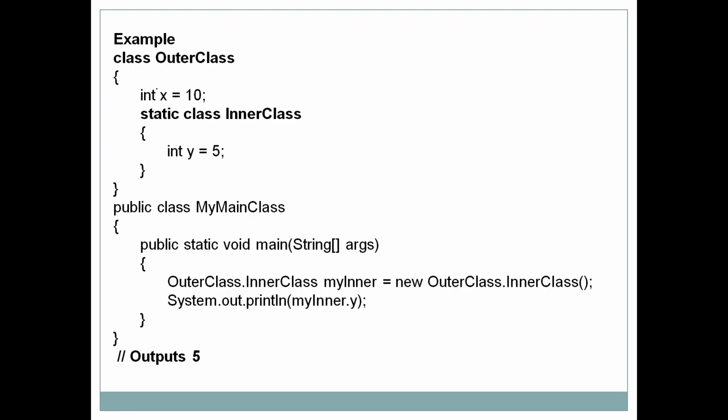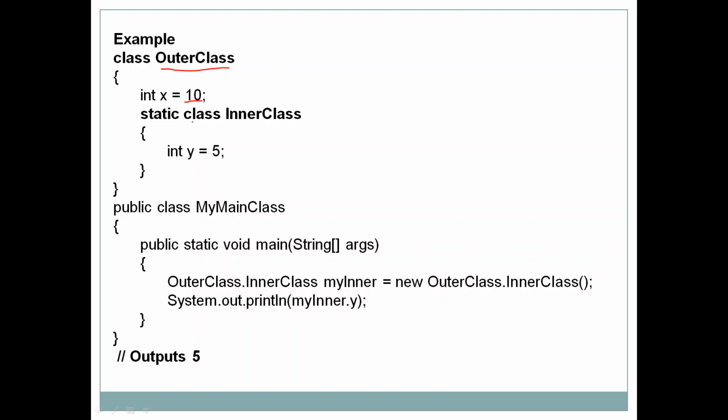In this example we have a class with the name OuterClass. This name can be any name. We have just given it as OuterClass, but it can be anything. Inside this outer class we have a variable x with value 10, an instance variable.